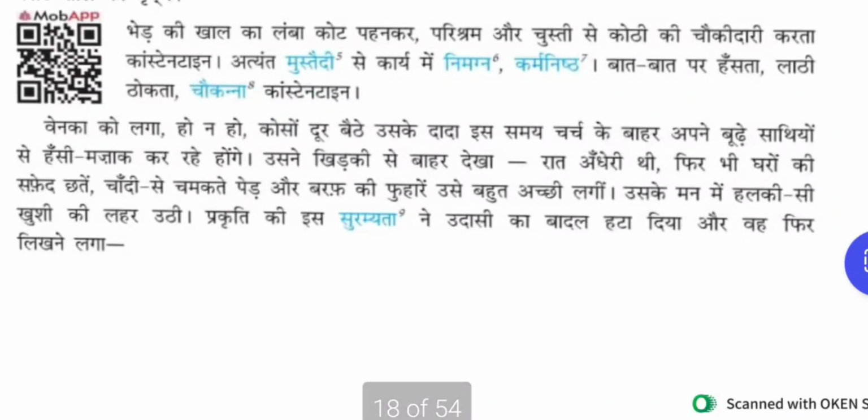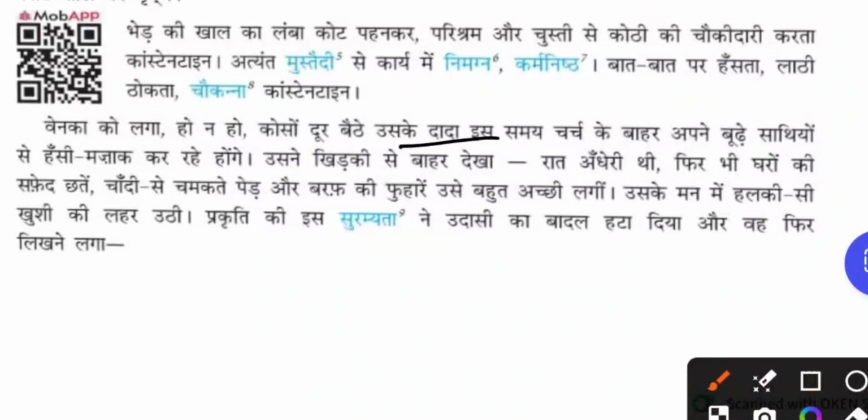वेनका को लगा हो ना हो कोसों दूर बैठे उसके दादा इस समय चर्च के बाहर अपने बूढ़े साथियों से हंसी मजाक कर रहे होंगे. So Venaka now has been thinking, कोसों दूर means the long distance, very many kilometers away. Now at this time he will be sitting outside the church along with his old friends. बूढ़े साथी means old friends. He will be sitting outside the church and he will be making fun. Hasi mazak means having chit chat with the friends with lot of fun. Funny chit chats will be happening with his friends like that. Venaka is thinking about his grandfather.